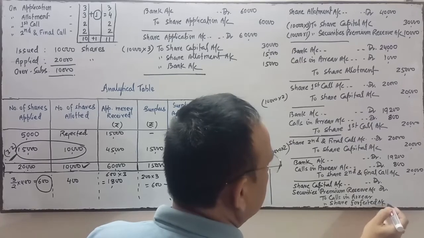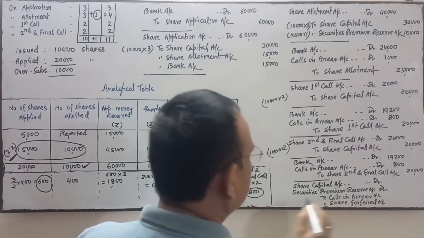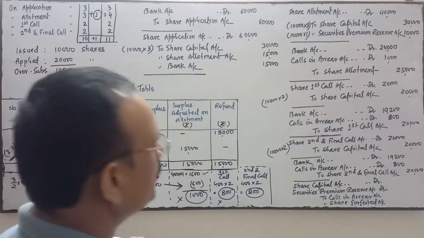Is it clear? So at the time of forfeit, this journal will be passed.